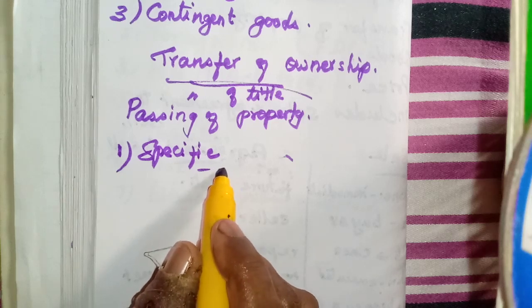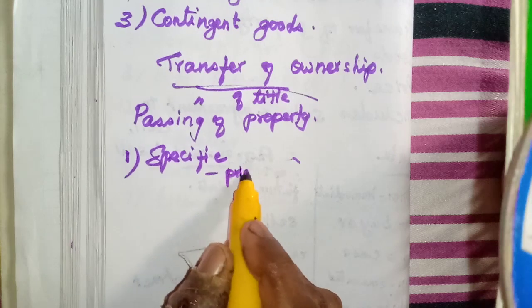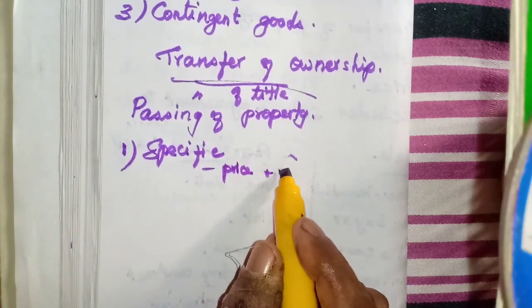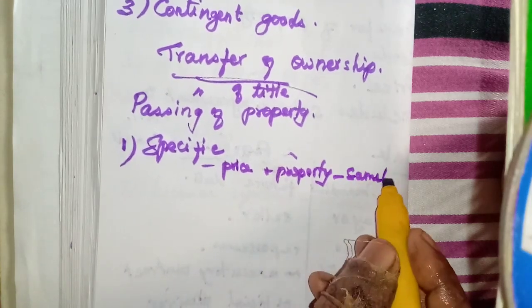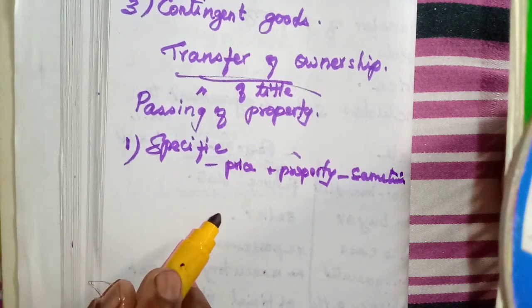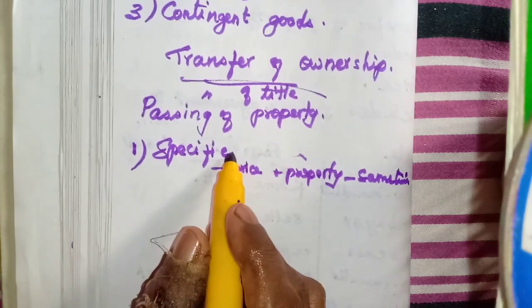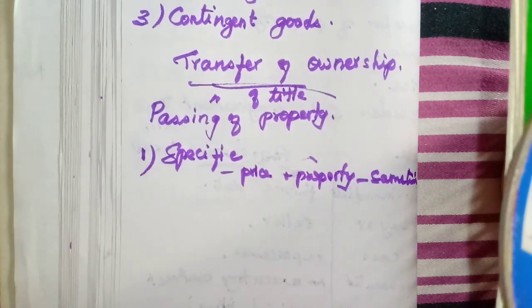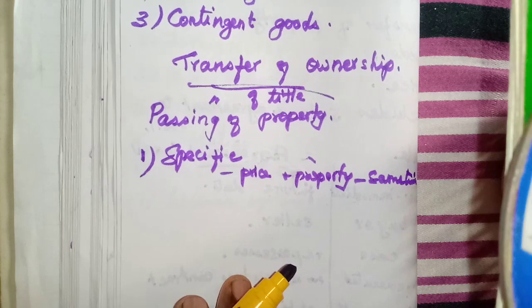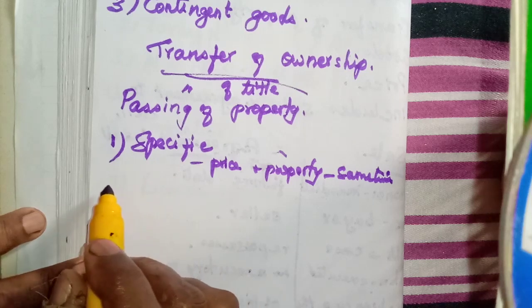Payment of the price and the transfer of property take place at the same moment. Here they do not have any condition. We are going to a textile shop and select a particular thing, and when we make the payment, the property is passed from the seller to the buyer.